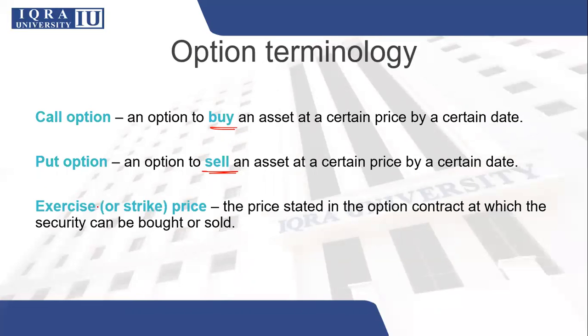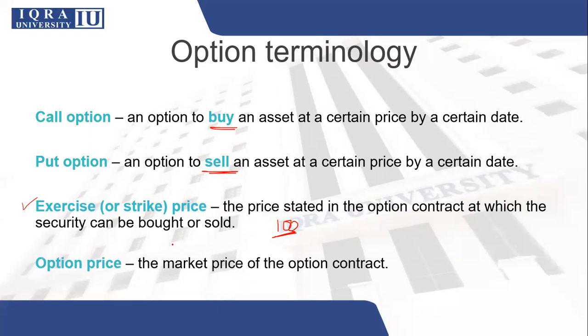Now we have the exercise or strike price, the price stated in the option contract at which the security can be bought or sold. So this is the price at which the trading will take place, which was called the forward and future price in our previous questions. Now it is called exercise or strike price. So it is the price at which you have agreed in the option that either you will buy or sell the asset. For example, if you have agreed that I will buy it for 100, then this is the strike price. Now the original spot price can be anything else.